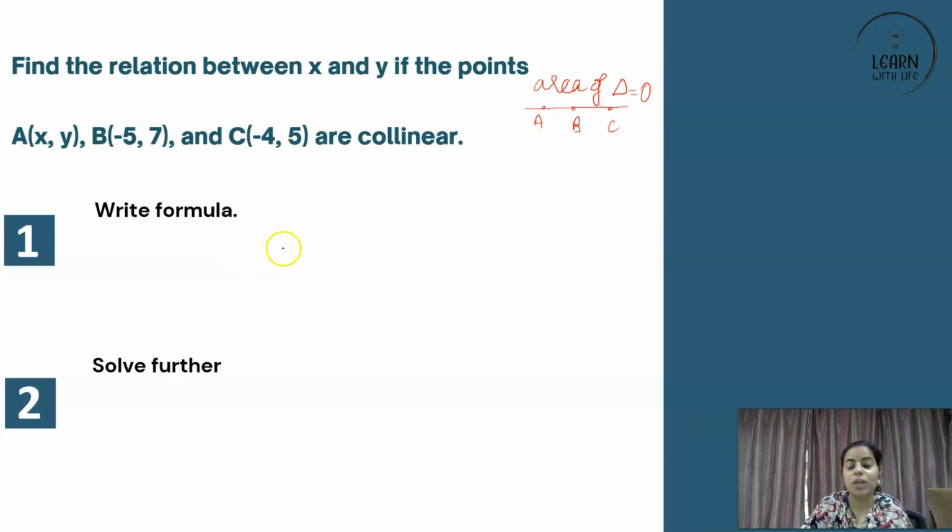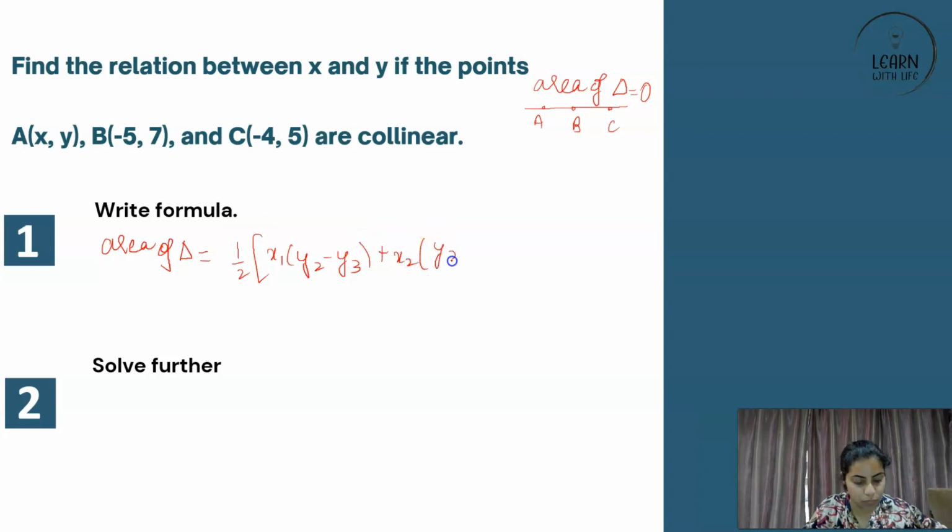So, in order to check for collinearity, the best way is you write the area of triangle formula and you equate it to 0, because there is surety that no triangle will be formed, right? So, what is the formula of the area of a triangle? Half x1 (y2 minus y3) plus x2 (y3 minus y1) plus x3 (y1 minus y2).